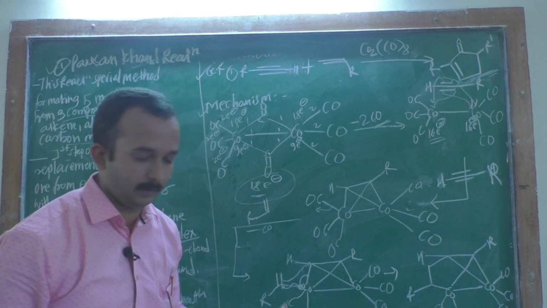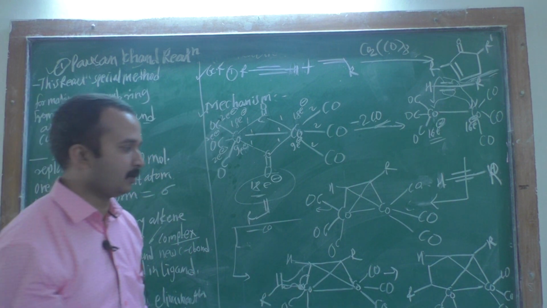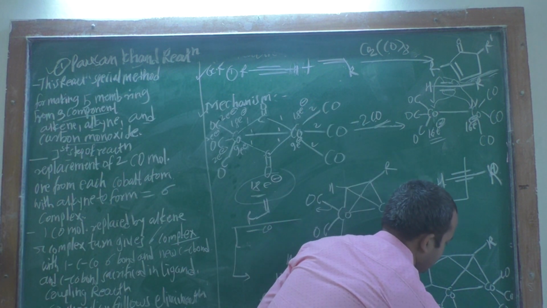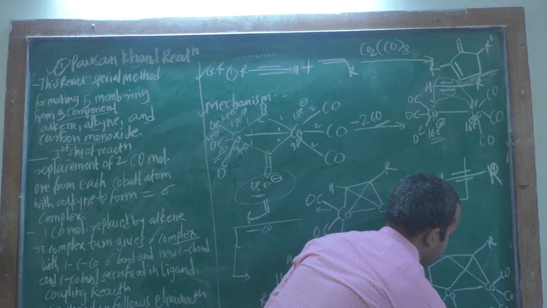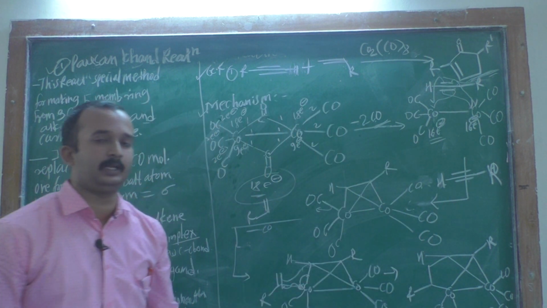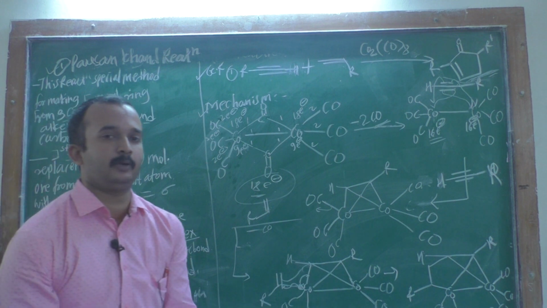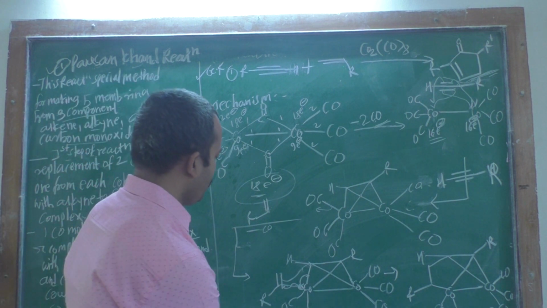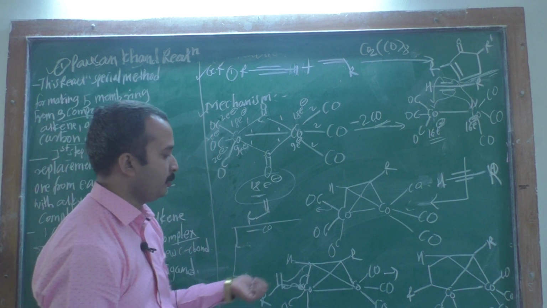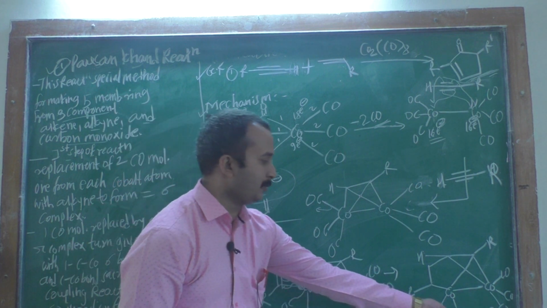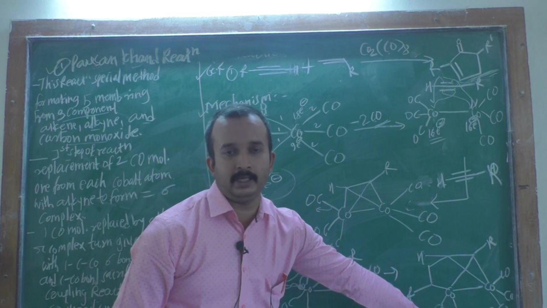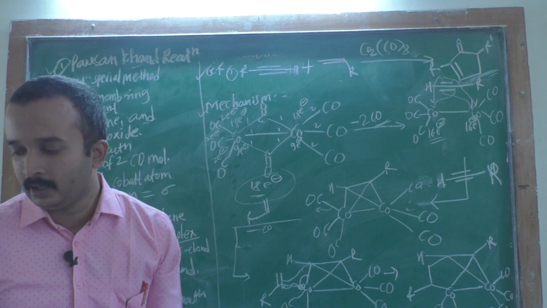Therefore you have the formation of this complex, and that complex is an 18 electron complex. Why is it an 18 electron complex? Because that 2 electron you add to this complex, and therefore your complex electron count is 18, okay.